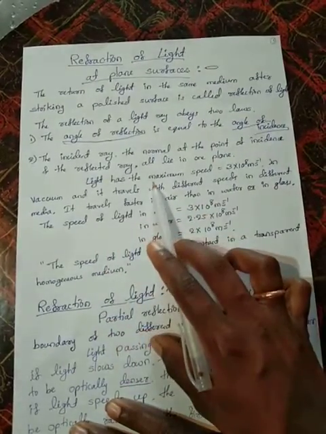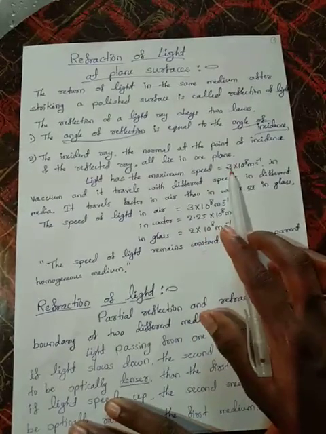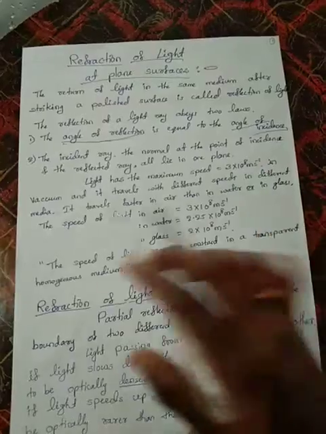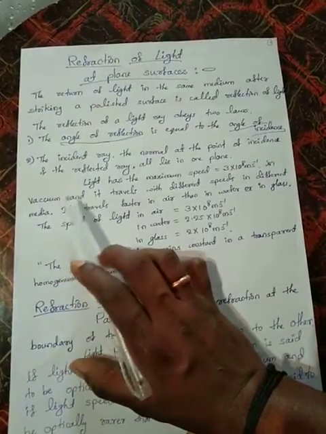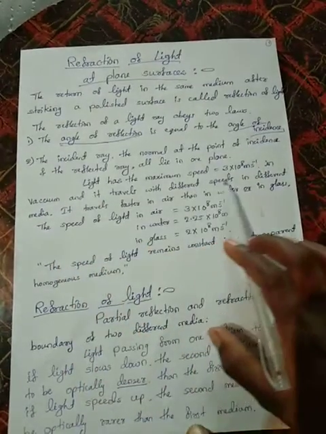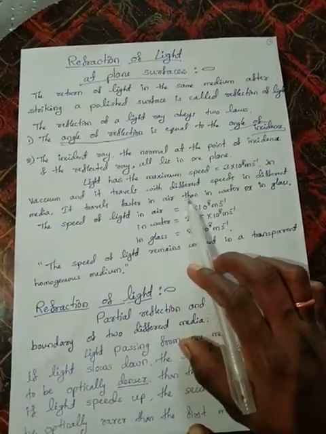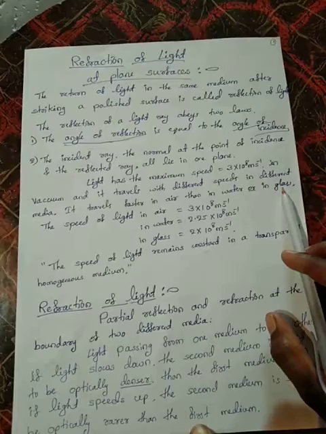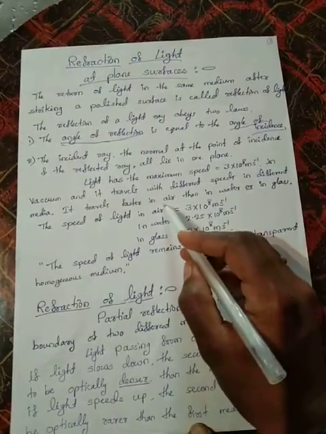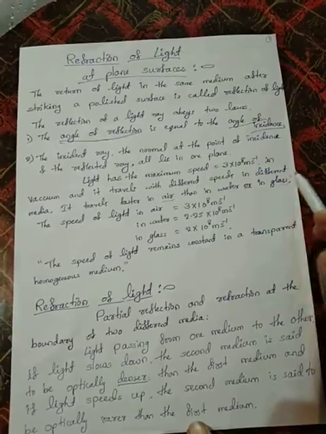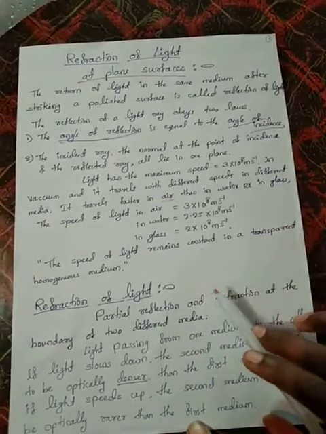Light has the maximum speed, that is 3 x 10^8 meters per second, in vacuum or air, and it travels with a different speed in different media. It travels faster in air than in water or glass. Why? Because air is a rarer medium, and water and glass are denser media than air.